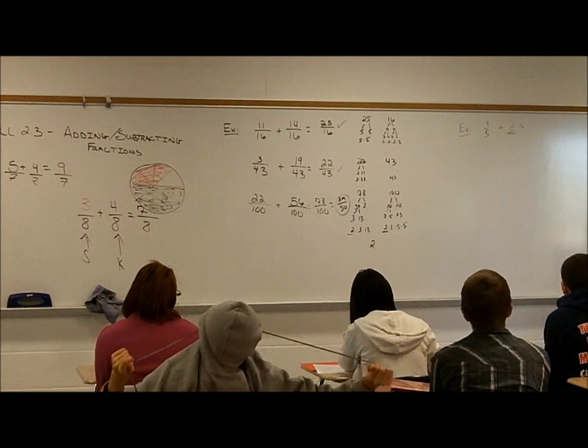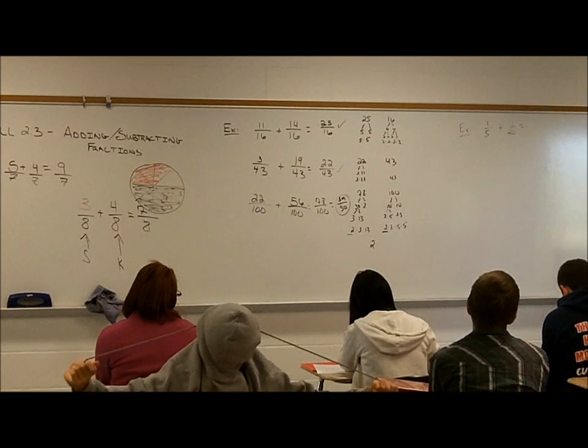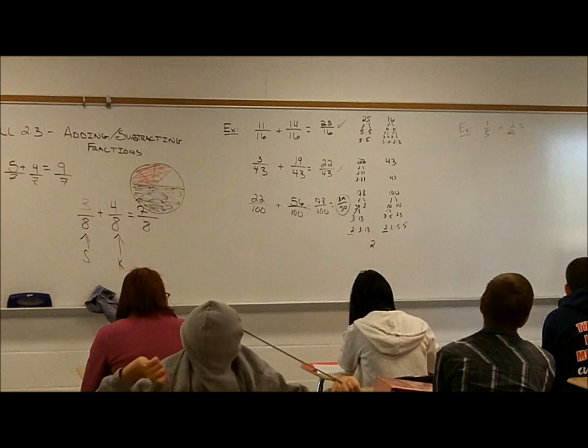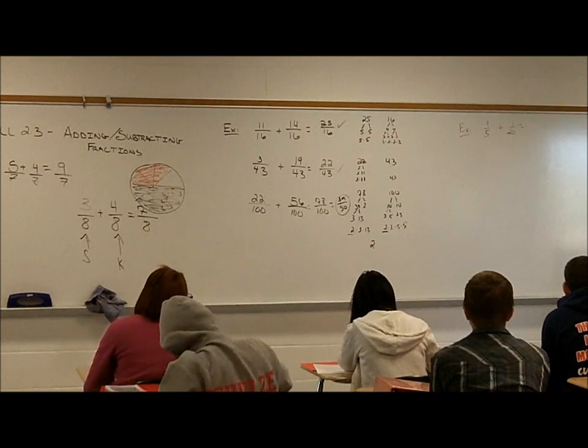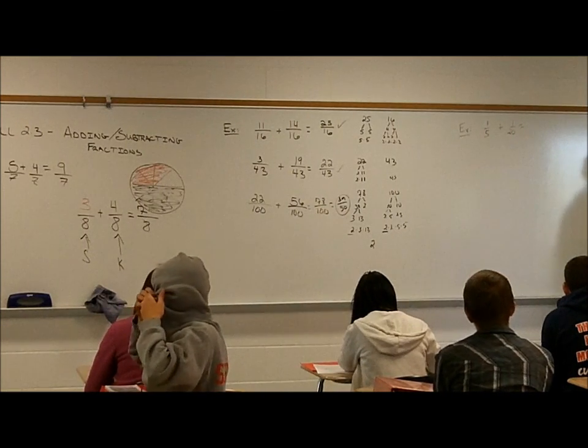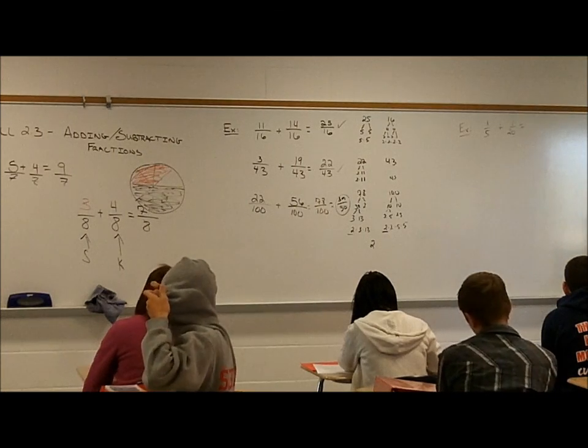When you add 20 and 5, is that really 25? Are they all the same size? They have to be the same size. That's why we need to find the least common denominator.